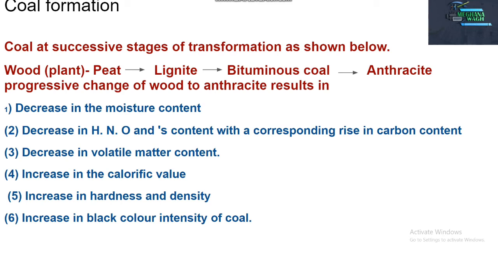That means the calorific value of anthracite coal is more than peat coal. There is increase in hardness and density, that means anthracite is harder than peat or lignite. There is increase in black color intensity of coal. Peat coal and lignite coal are brownish in color, while anthracite is totally black. This is the formation of coal.